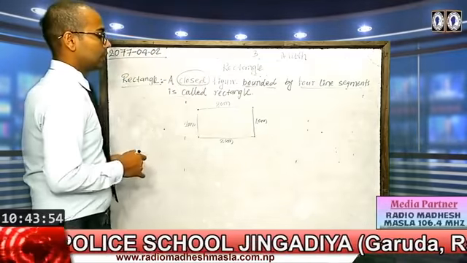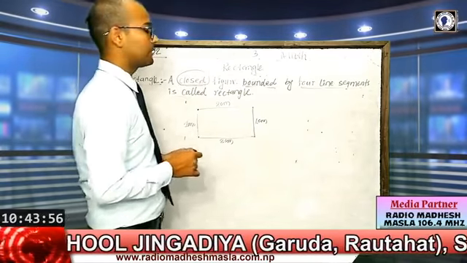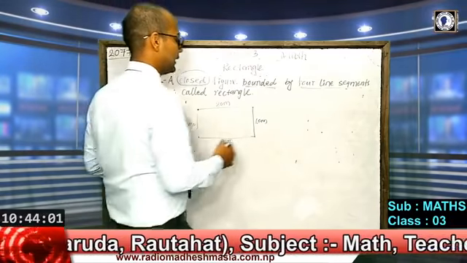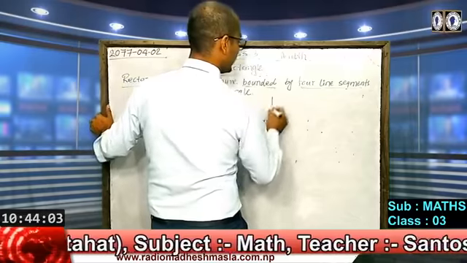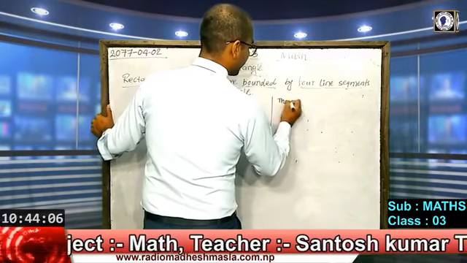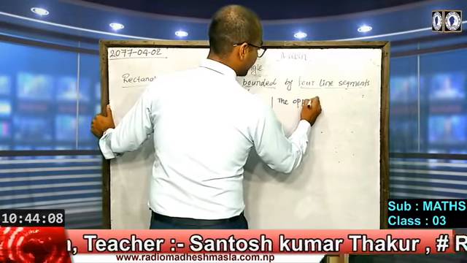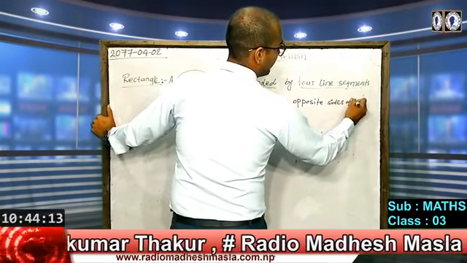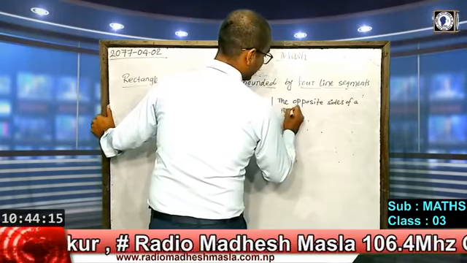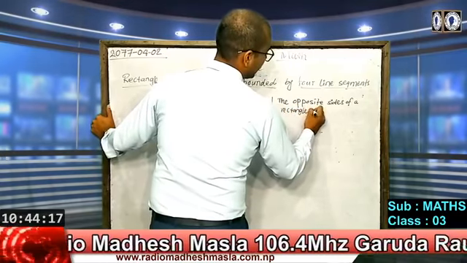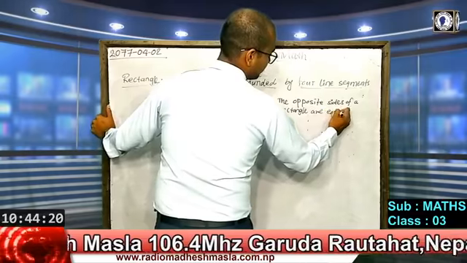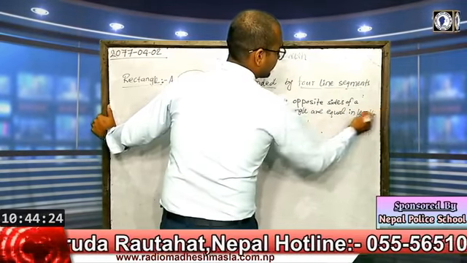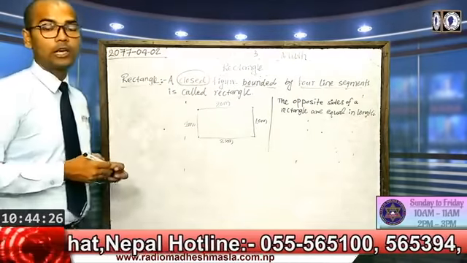But the memorable thing that we must know for the rectangle is that the opposite sides of a rectangle are equal in length.